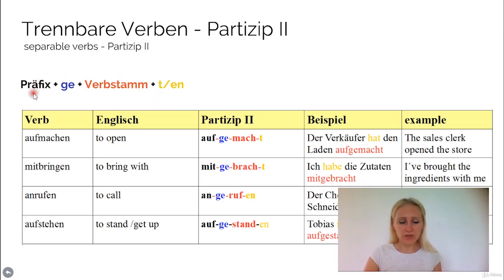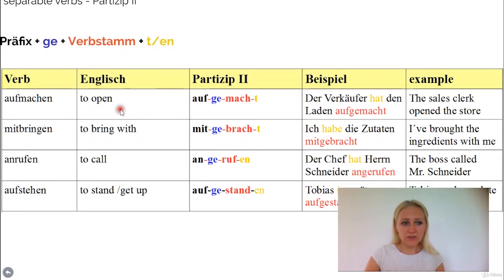Okay, so you need the actual prefix of the separable verb, which here aufmachen would be auf. Right? Then you add ge, then comes the stem. It could be regular or irregular, depends on whether the separable verb in its Partizip 2 form is regular, irregular, or mixed. Again, it can be all three of them. And then you add a T if it's regular, or an en if it's irregular, or T also for the mixed Partizip 2 verbs. Okay, so here, aufmachen means to open.